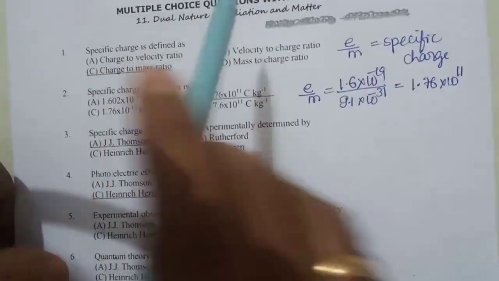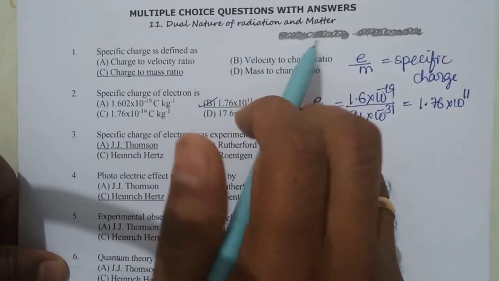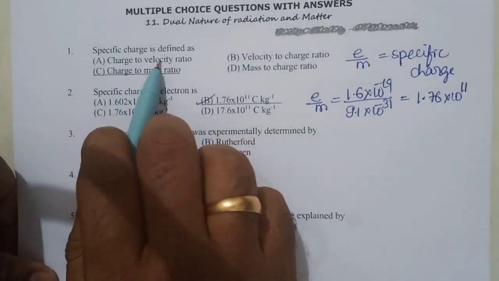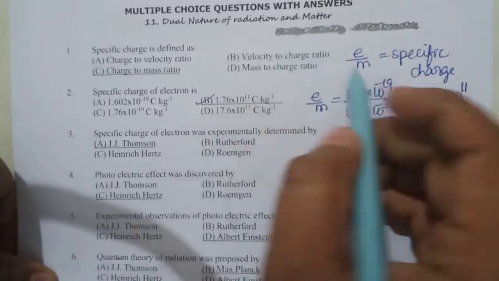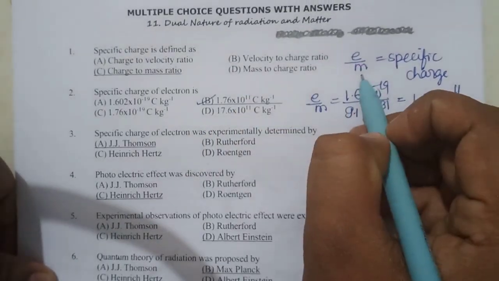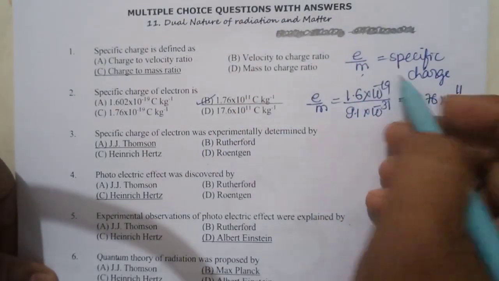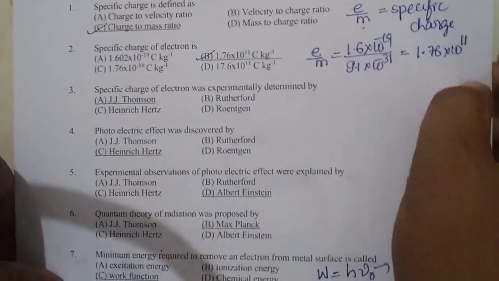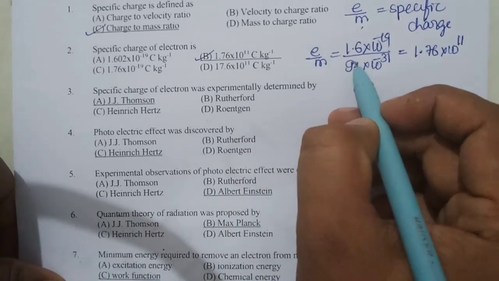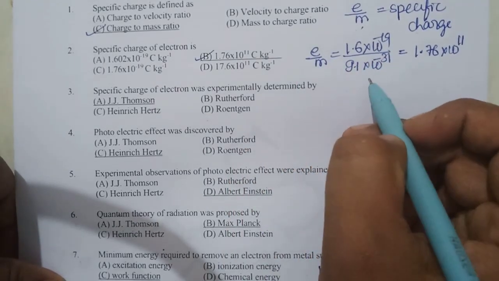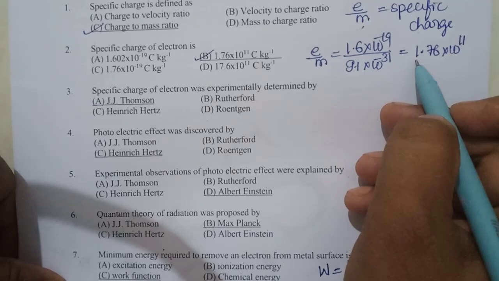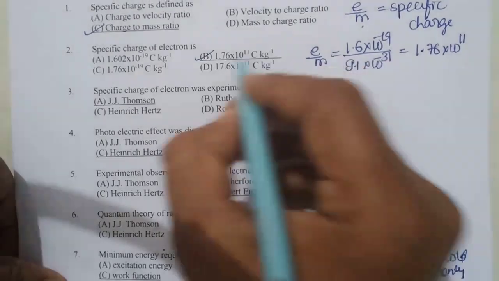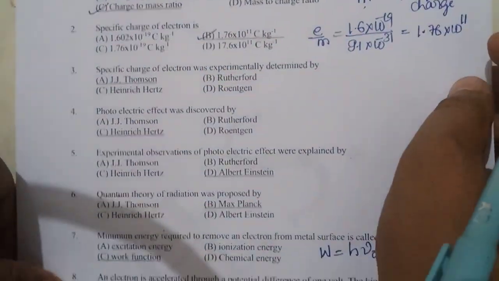We'll discuss now MCQs on dual nature of radiation and matter. Specific charge is defined as the ratio of charge to mass, that is e/m, called the specific ratio, therefore it is charge to mass ratio. Specific charge of electron, that is e/m, if you substitute 1.6 × 10^-19 and 9.1 × 10^-31, you will get 1.76 × 10^11. Therefore, option B will be the correct answer.